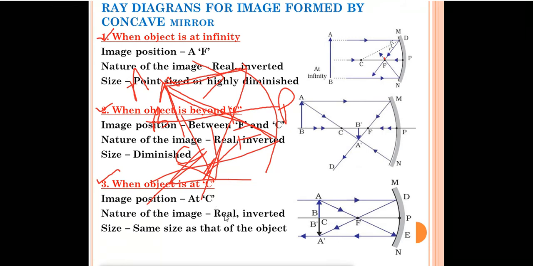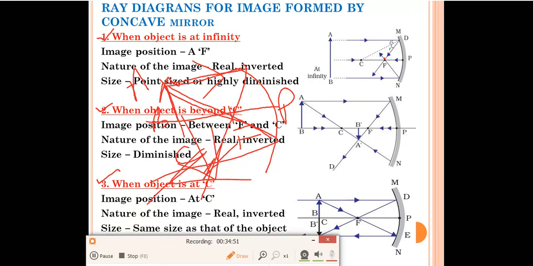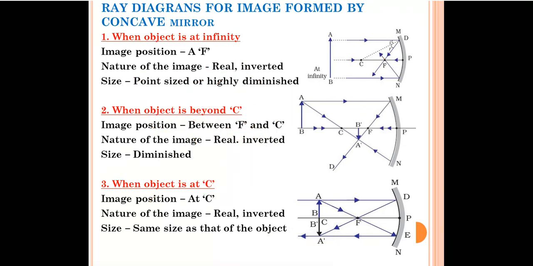So the nature of the image is real and inverted. Size, same size as that of the object. You can see the size of both the image as well as the object is same. So you have to write same size as that of the object. Isn't it easy? If you draw 1 or 2 times, you have to practice, then you can draw it easily, right?